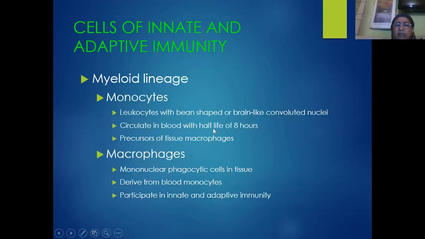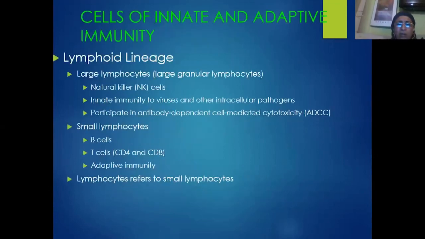Though they are short-lived, they will be able to fight against the invading germs by means of phagocytosis. Of course, macrophages are nothing but the derivatives of monocytes, and they also play a very important role both in innate and also adaptive immunity. Similarly, we have lymphoid lineage of cells, which includes various types of lymphocytes.